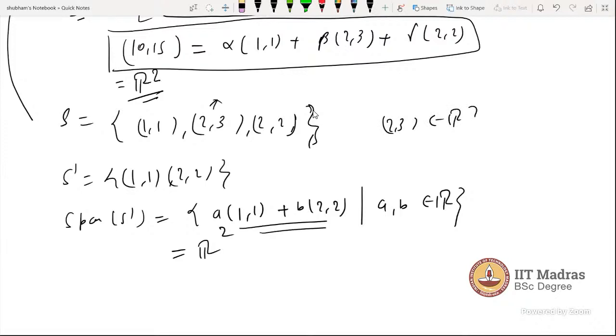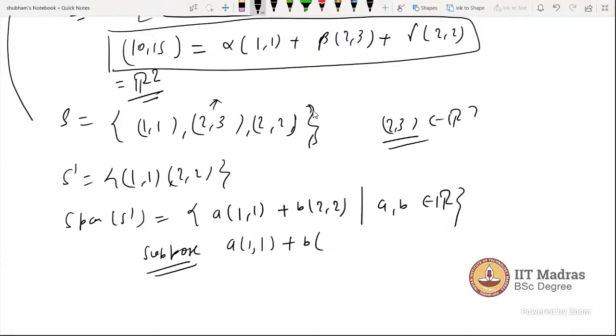No, it cannot. So what is the process to know? Let's say I write (a, 1). The process is to check whether (2, 3) is a linear combination of this one or not.